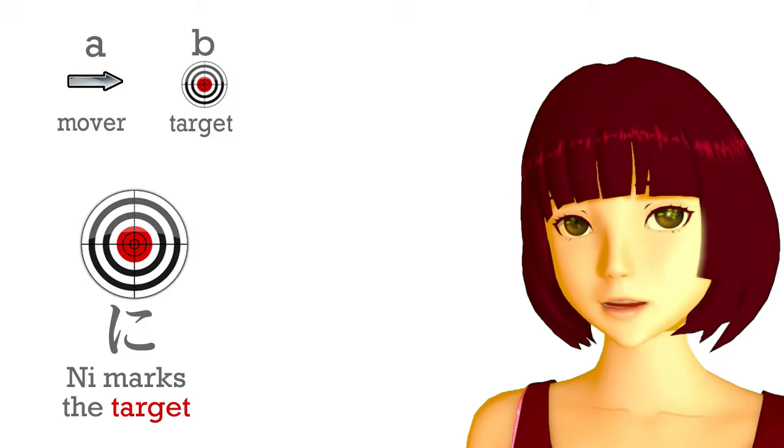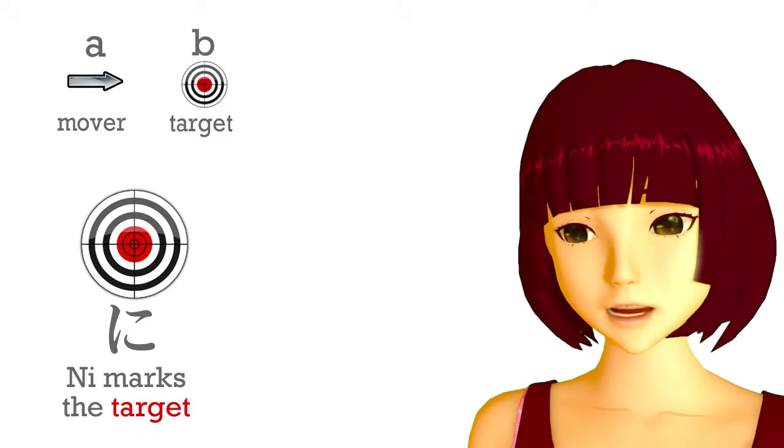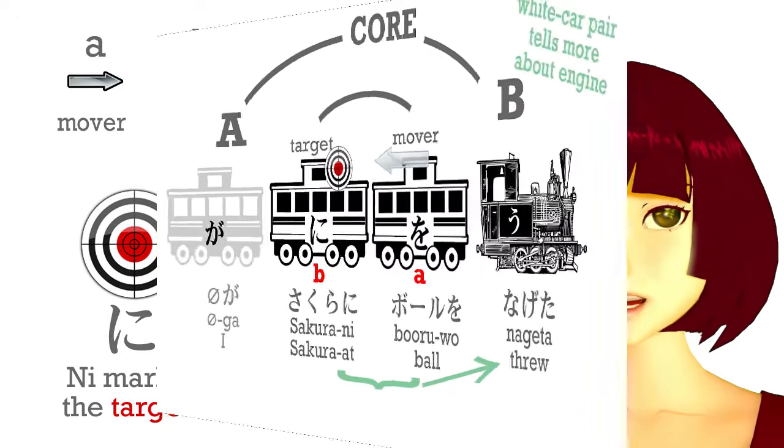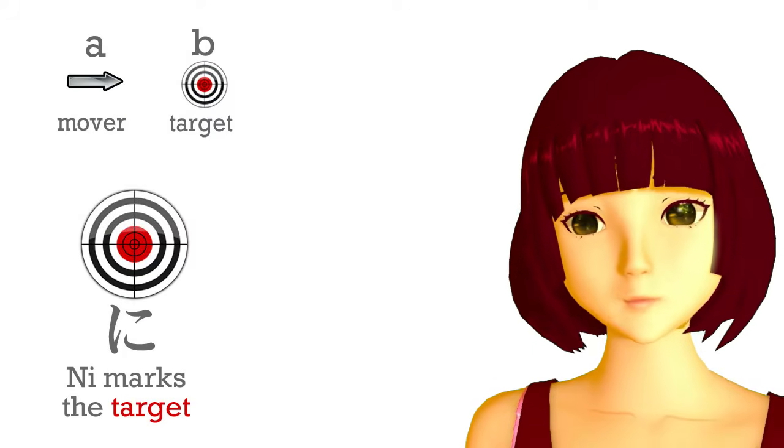Now, we've already looked at the ni particle, haven't we? And we know that in a logical sentence it marks the ultimate target of an action. So, Sakura ni boru wo nageta means I threw the ball at Sakura. The ball is marked by o because it's the thing I actually threw. I am marked by ga, whether you can see me or not, because I am the one who did the action of throwing. But Sakura is marked by ni because she is the target of that action, in this case very literally.